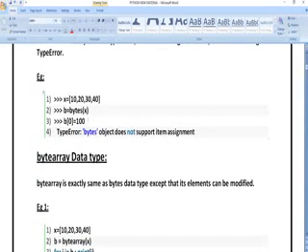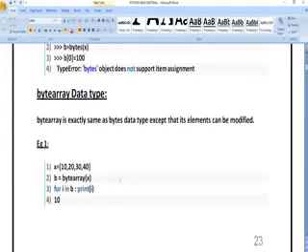In this example, they have given b of 0 is equal to 100. So why have we gotten 100 here? Because in this example x is defined as a set of values. Next, b is equal to bytes of x they have given. Next, b of 0 is equal to 100 they have given, but b of 0 is equal to 10. So whatever values we have defined, we have to declare properly.